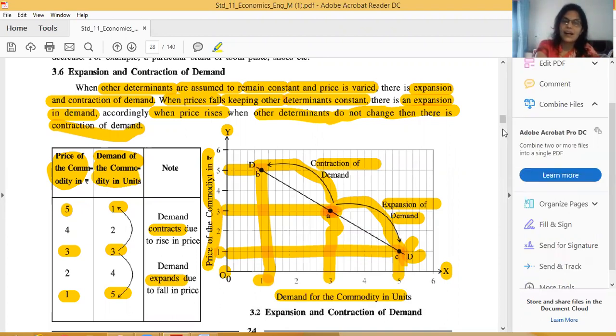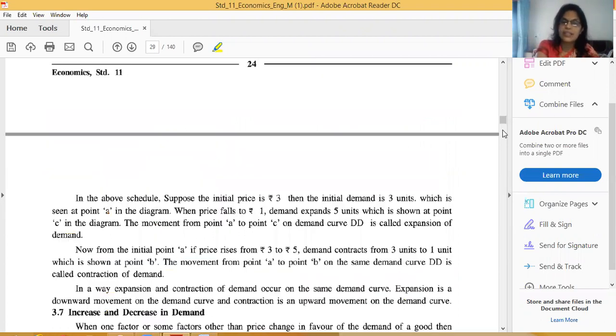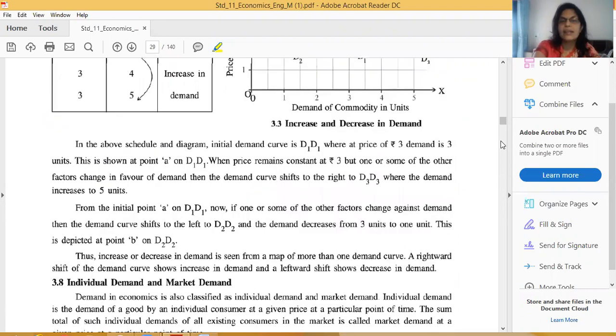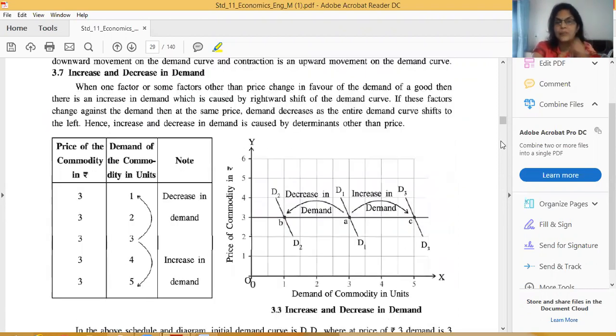Prices are as usual, the price of a commodity is as usual, only the other factors change, like consumer's income, taste and preference, future expectation regarding price, prices of related goods. These things are working and price is constant. In that case only, increase and decrease in demand can work.